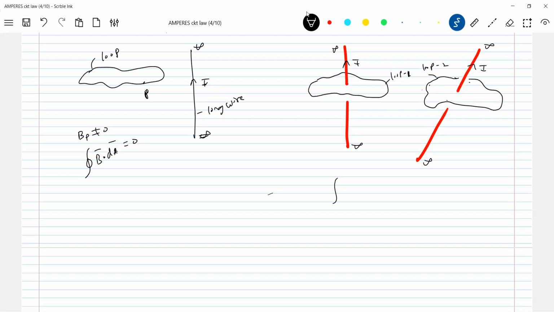The value of B bar dot dL bar is equal to... how can you say, sir? Again, you have to take the mathematics. A little bit difficult. You take some circle, something, and try to work it out. You're going to get the same. So let it be inclined, the long wire, let it be inclined. So all together, what happened? Whether the loop is enclosing that current carrying long wire is what matters here.